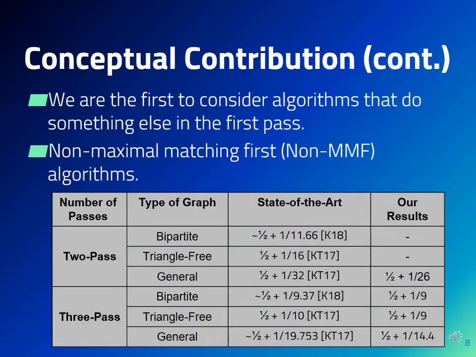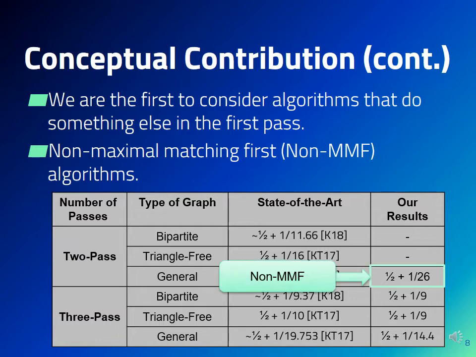If we look again at the table of our results, some of the results in this table are obtained by non-maximal matching first algorithms, while others are obtained using more standard techniques. Specifically, the improved result for 2 passes in general graphs is obtained using a non-maximal matching first algorithm.